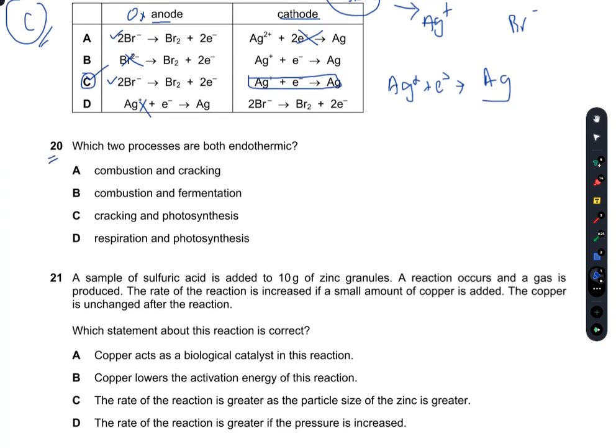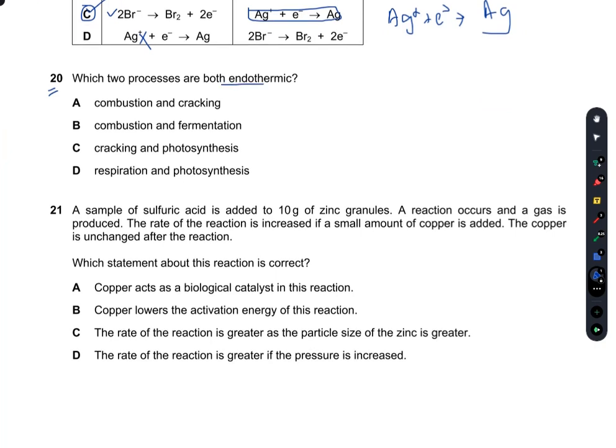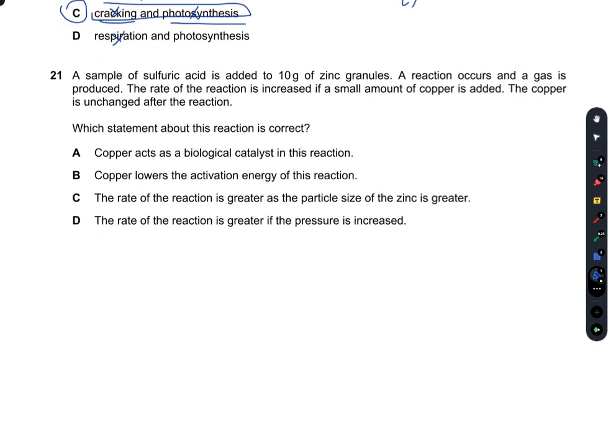Question number 20. Which two processes are both endothermic? Endothermic reactions absorb energy from the surroundings. Combustion is exothermic as energy is released. Photosynthesis is endothermic because energy is absorbed from sunlight, and cracking also needs energy. Respiration is exothermic because energy is produced. So C would be the right option.